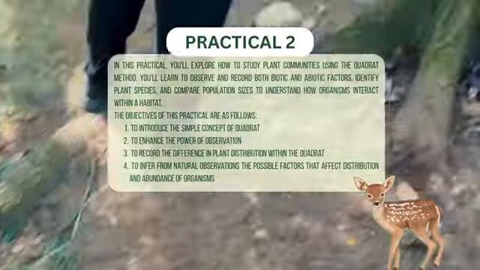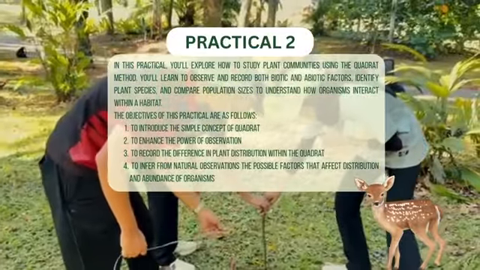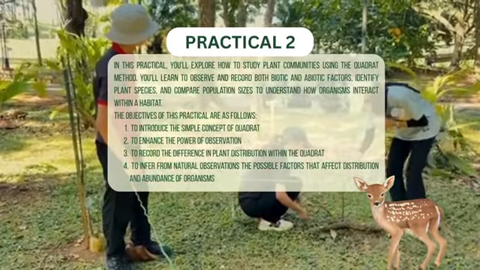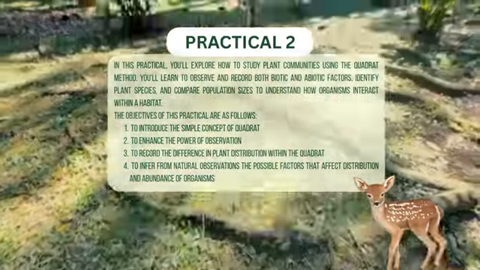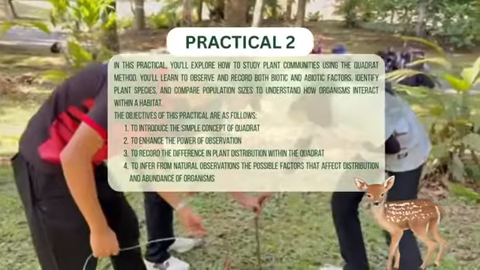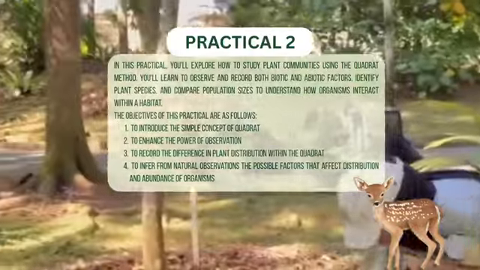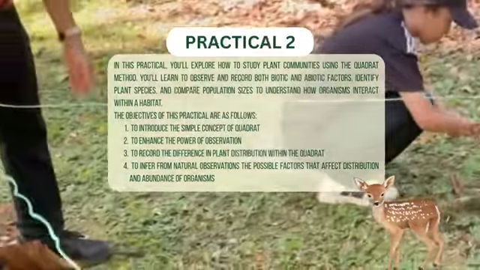It's Practical 2: factors that affect the distribution and abundance of organisms. In this practical, you will explore how to study plant communities using the quadrat method. You will learn to observe and record both biotic and abiotic factors, identify plant species, and compare population sizes to understand how organisms interact within a habitat.